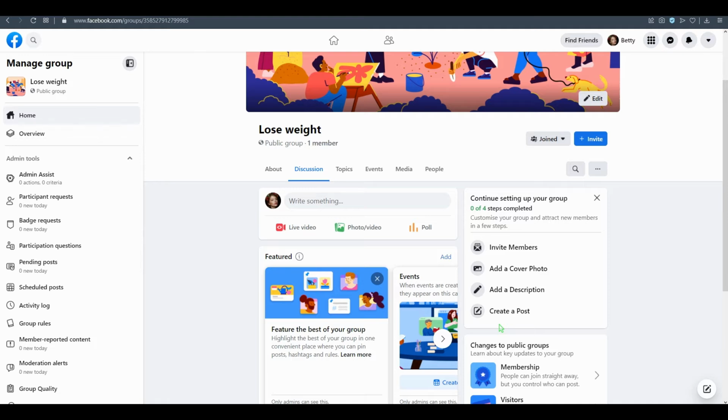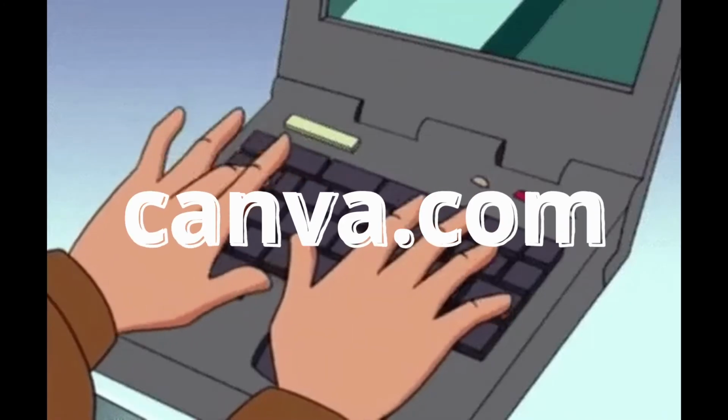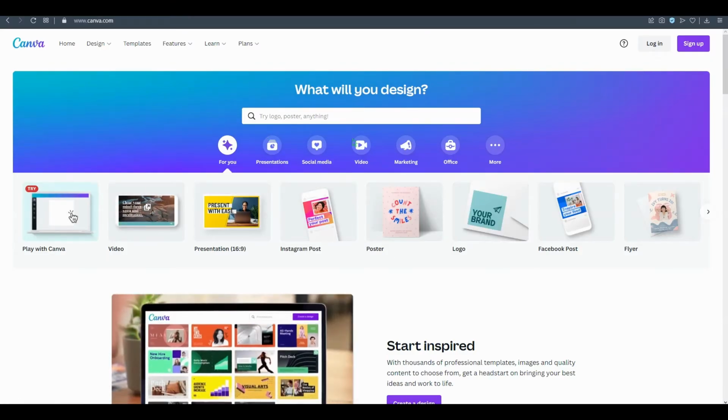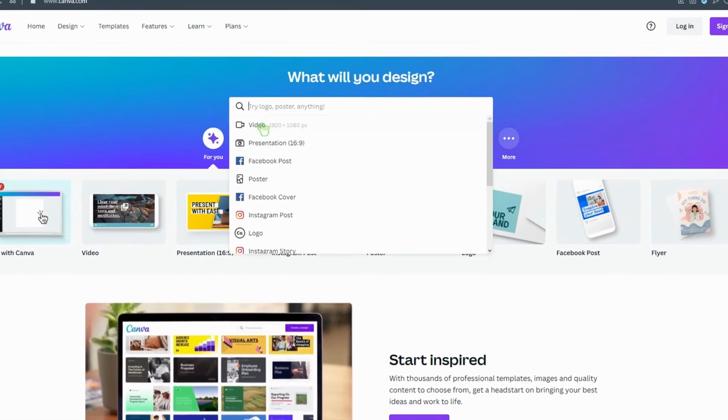Type in how to lose weight, or the ways you can lose weight easily, and copy paste all of them, or go to Canva, canva.com, log in and make it like a Facebook post.